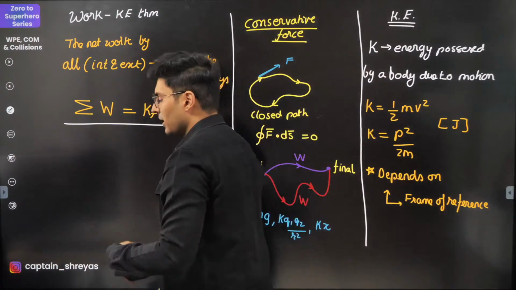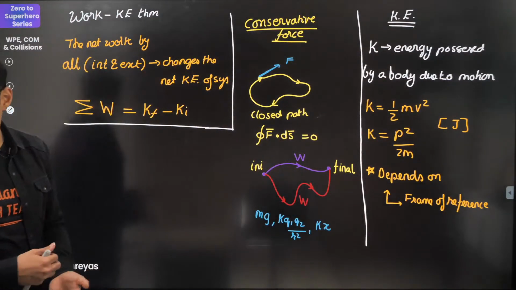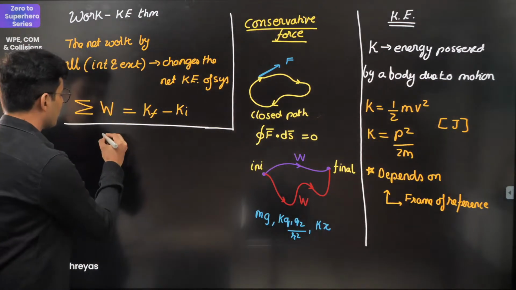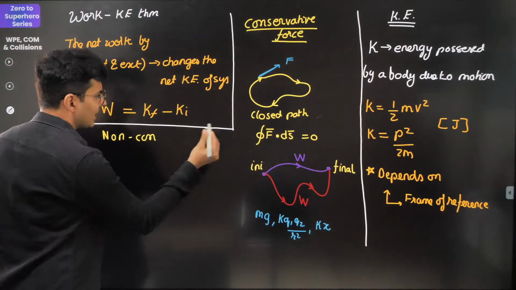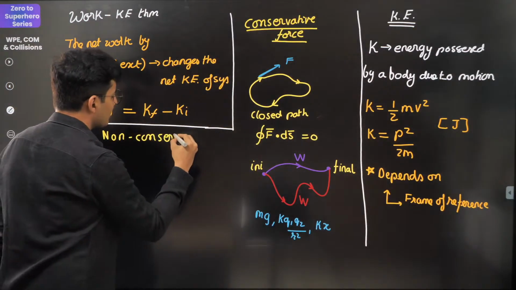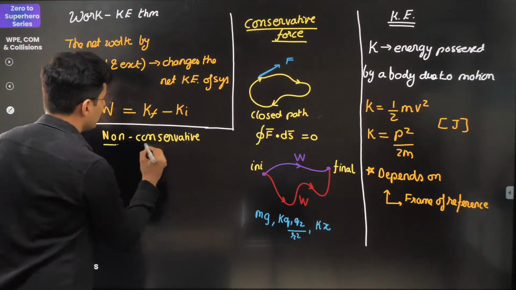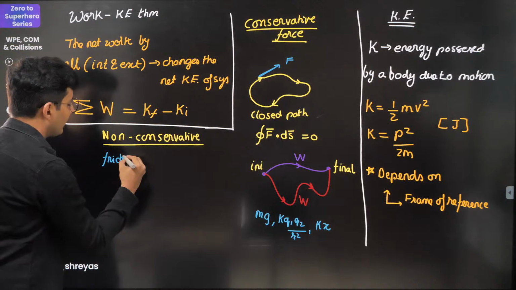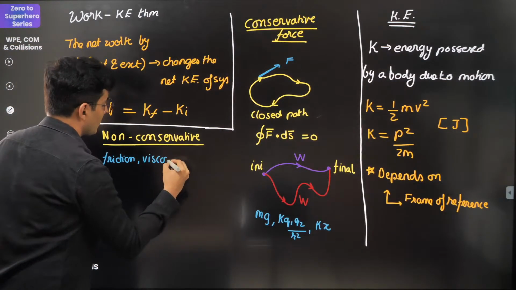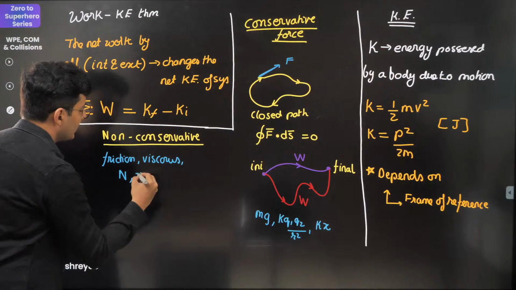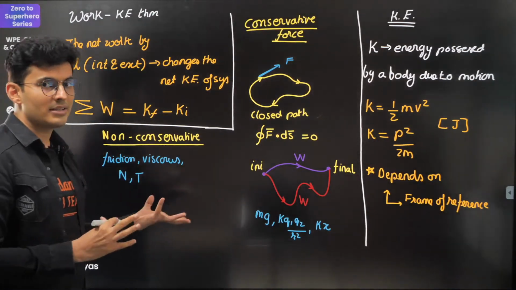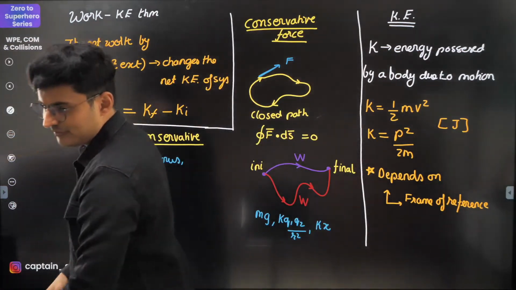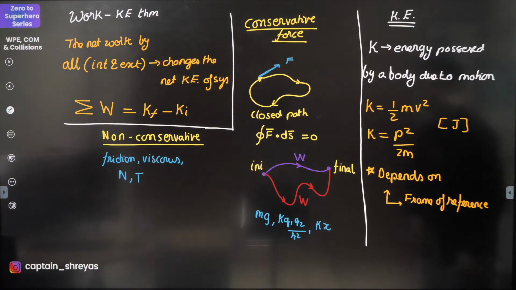Okay, cool guys. The other type of force is obviously the non-conservative force, bacha. Let's see that part as well. Non-conservative forces will not follow all these properties. Examples I will give you are friction, viscous force, normal, tension. These forces are non-conservative, they are evil forces, they are bad forces. Keep this in mind. Okay, cool guys, let's move on.